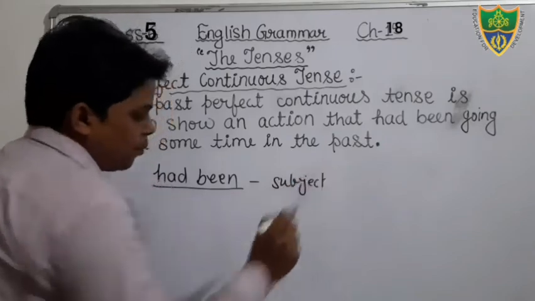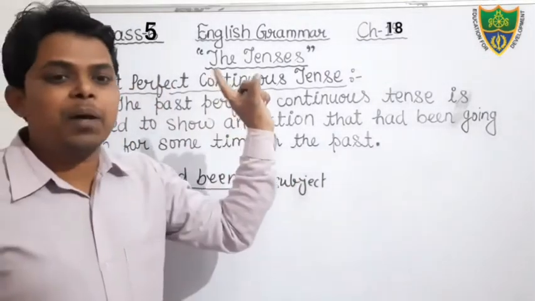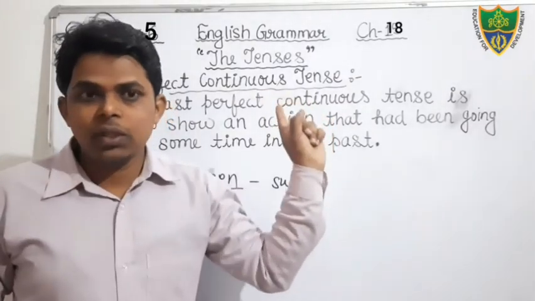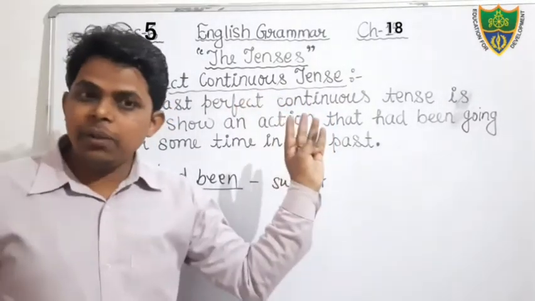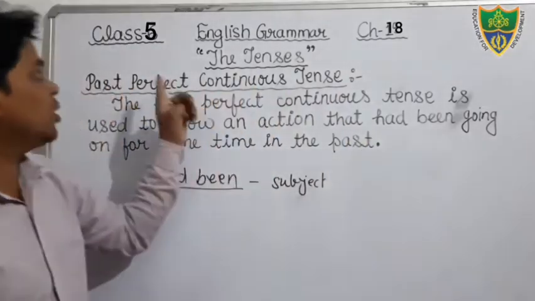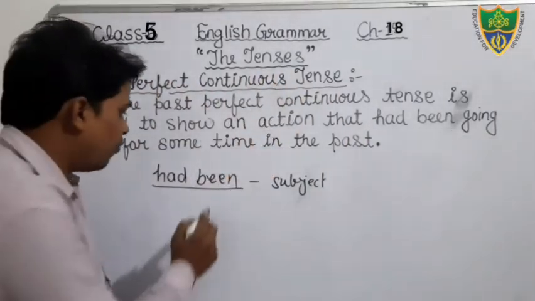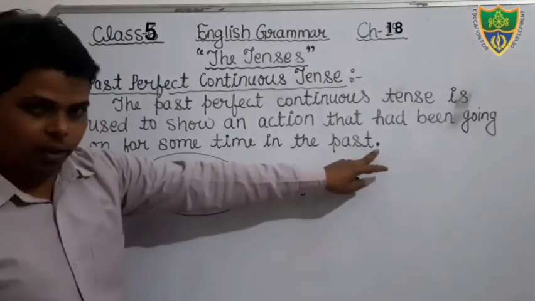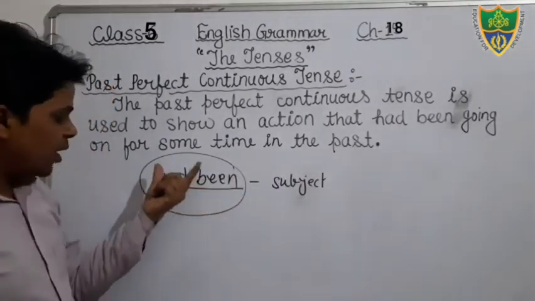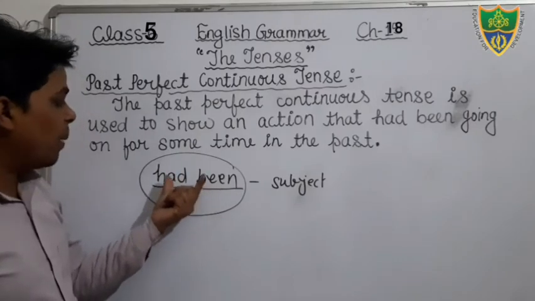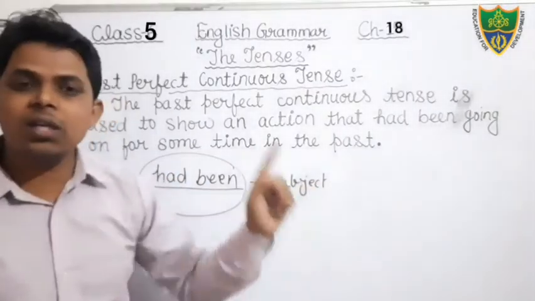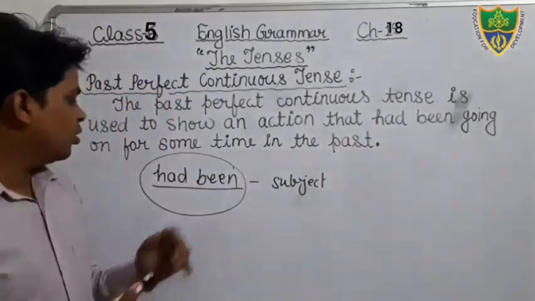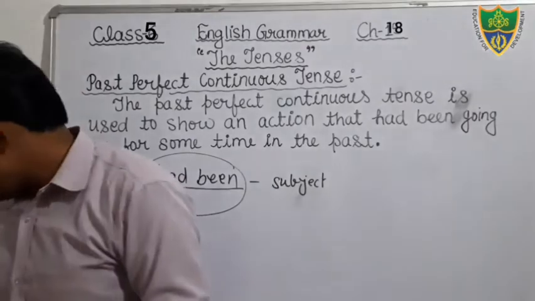Okay, as you have seen in the present perfect continuous tense, there are two helping verbs we used: has been and have been. But in past perfect continuous tense, we will use only one helping verb, that is had been. Keep it in your mind, no need to write. You will write up to the definition only. In this tense we use the helping verb had been with all kinds of subject. Either the subject is singular or plural, no matter.